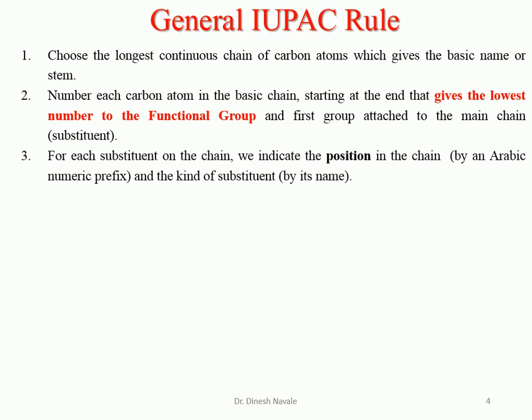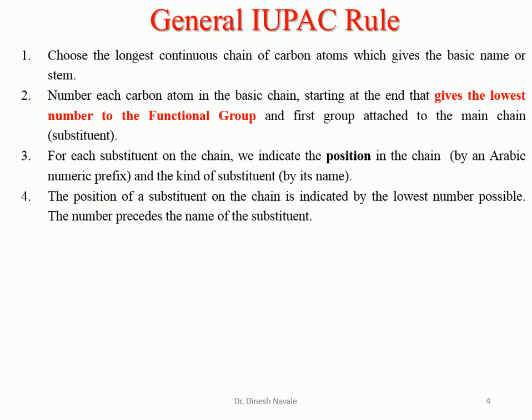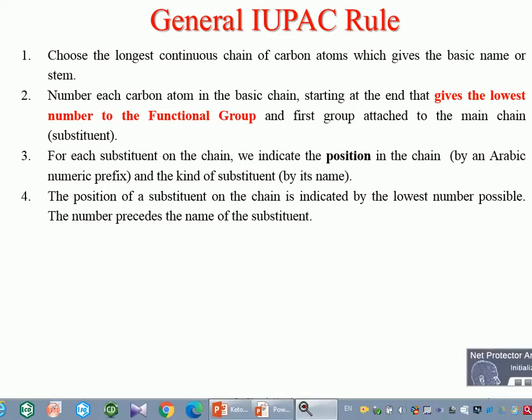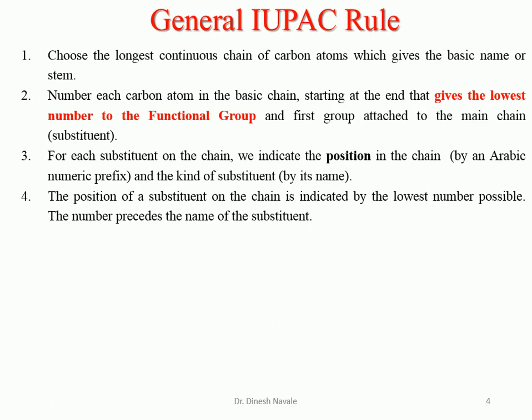Then for each substituent on the chain, we indicate its position in the chain. For that, an Arabic number should be utilized. The position of the substituent in the chain is indicated by the lowest number possible. So after giving the lowest possible number to the principal functional group, the lowest possible number should come for the substituent present in that particular compound.